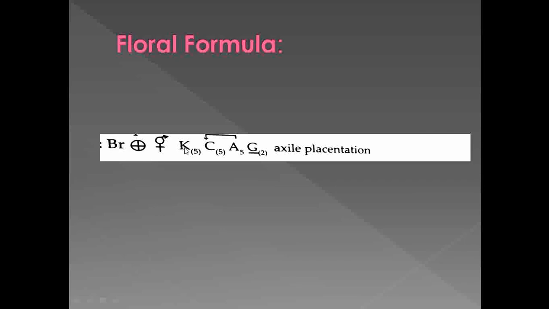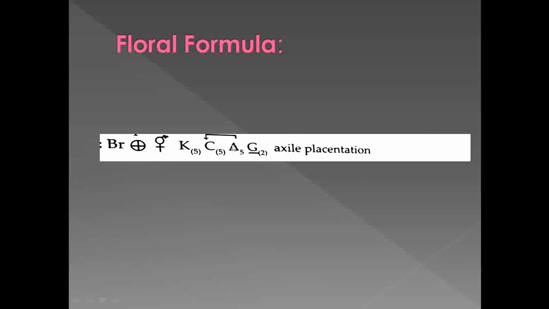Then this K indicates the calyx. The calyx are present in number 5, and as they are fused, we put the 5 into brackets to indicate the fused nature of the calyx. Next, C indicates corolla. The corolla, or you can say the petals, are also in number 5 and also fused. That's why this 5 comes in brackets, which indicates the gamopetalous nature.